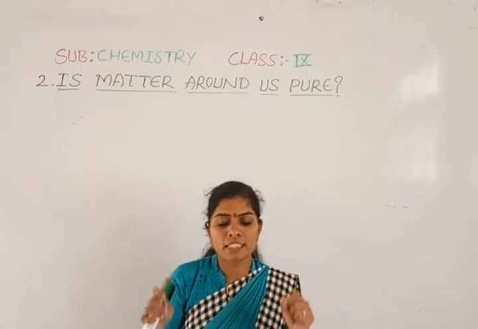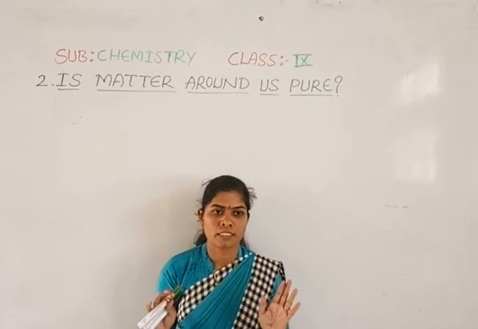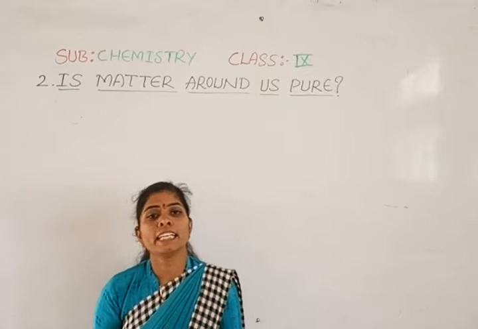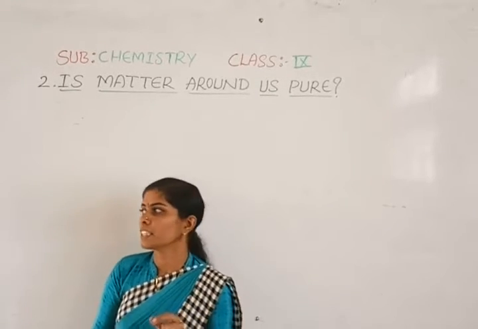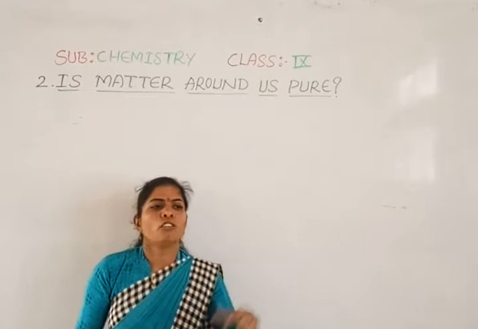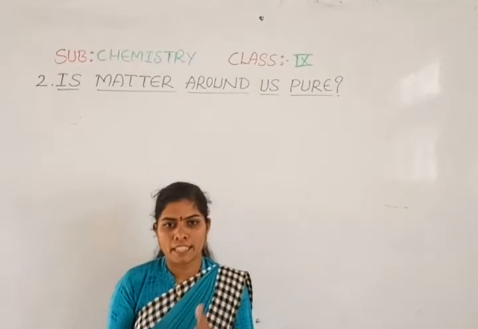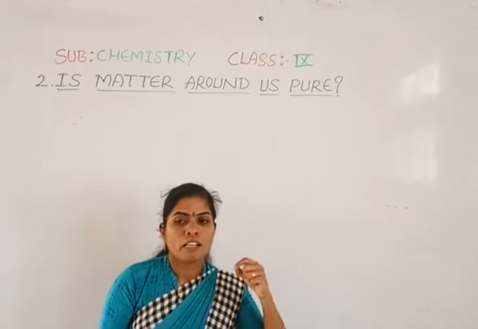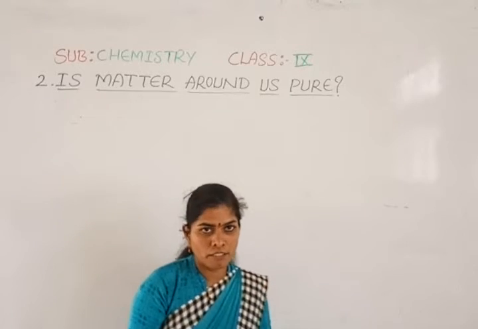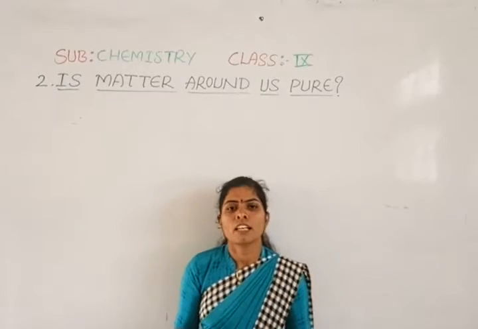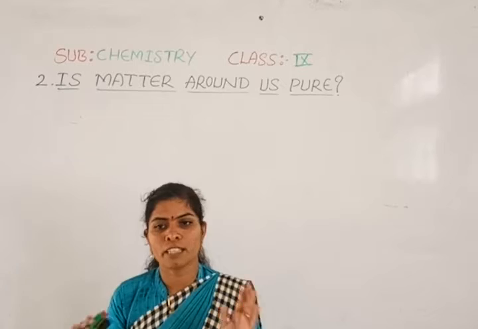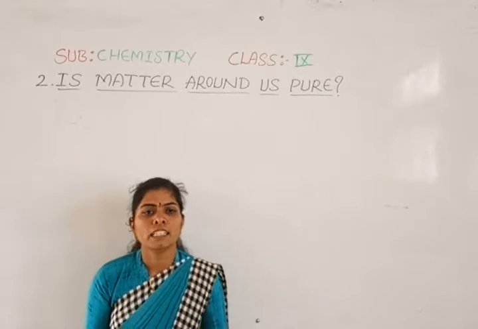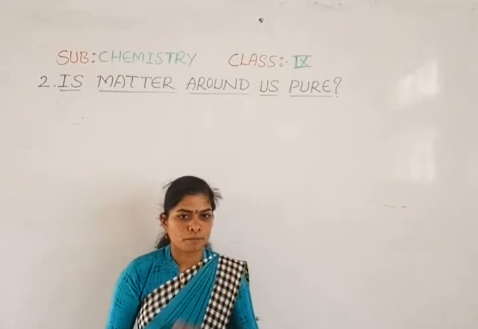Common people always think that if it does not have any kind of adulteration, it is pure. Adulteration means, in the sense, that no other substances should be added, such as artificial flavoring agents, preservatives or any additives likewise. They should not be present in it. Then we can come to the conclusion that the substance is pure.